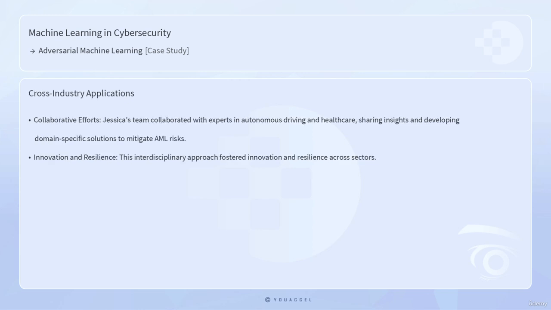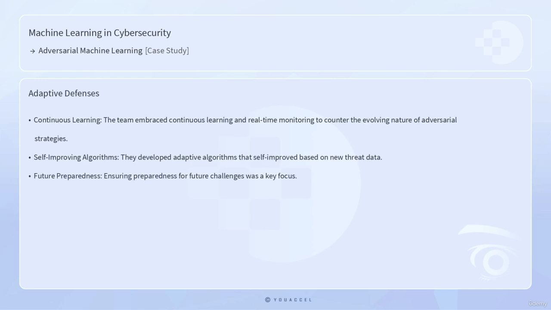6. Cross-industry applications. Jessica's team collaborated with experts in autonomous driving and healthcare, sharing insights and developing domain-specific solutions to mitigate AML risks. This interdisciplinary approach fostered innovation and resilience across sectors. 7. Adaptive defenses. To counter the evolving nature of adversarial strategies, the team embraced continuous learning and real-time monitoring. They developed adaptive algorithms that self-improved based on new threat data, ensuring preparedness for future challenges.